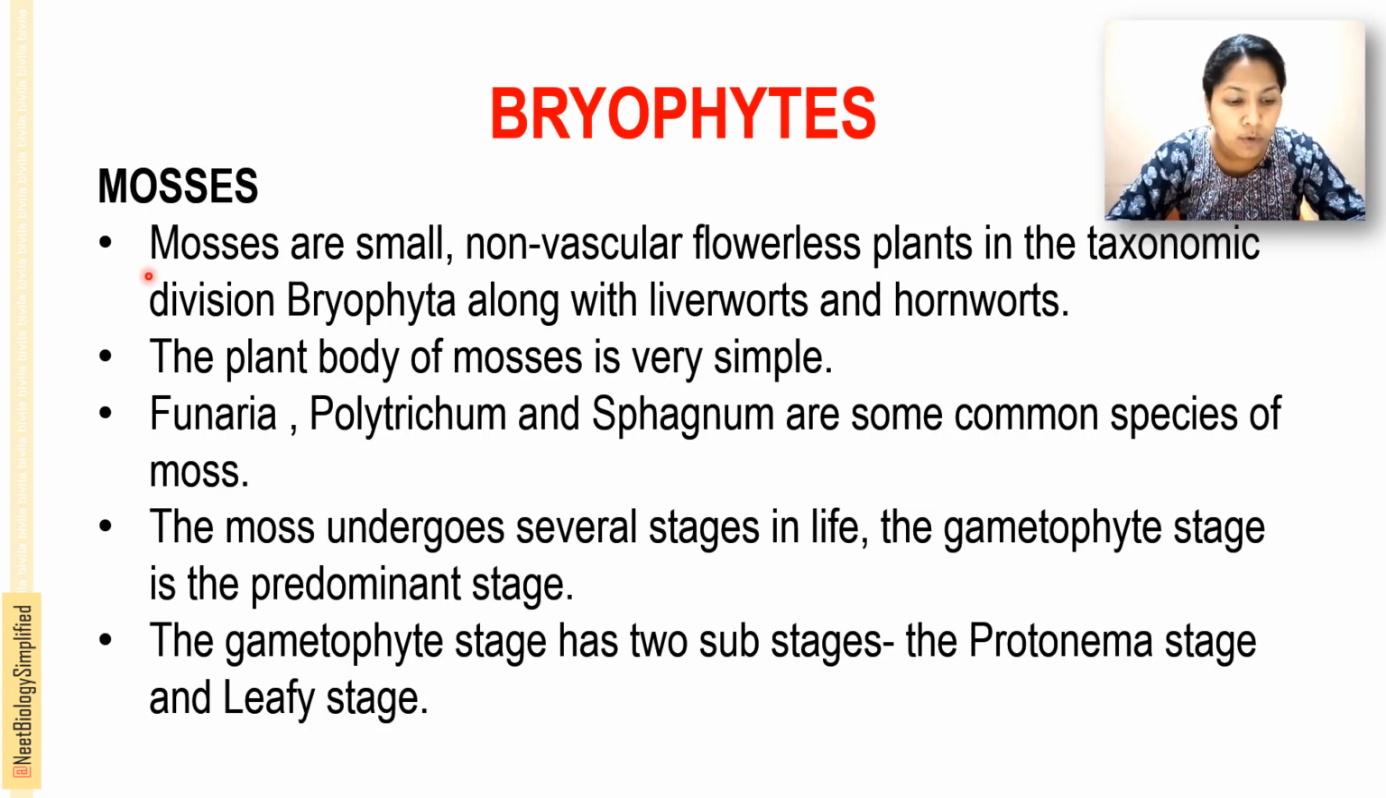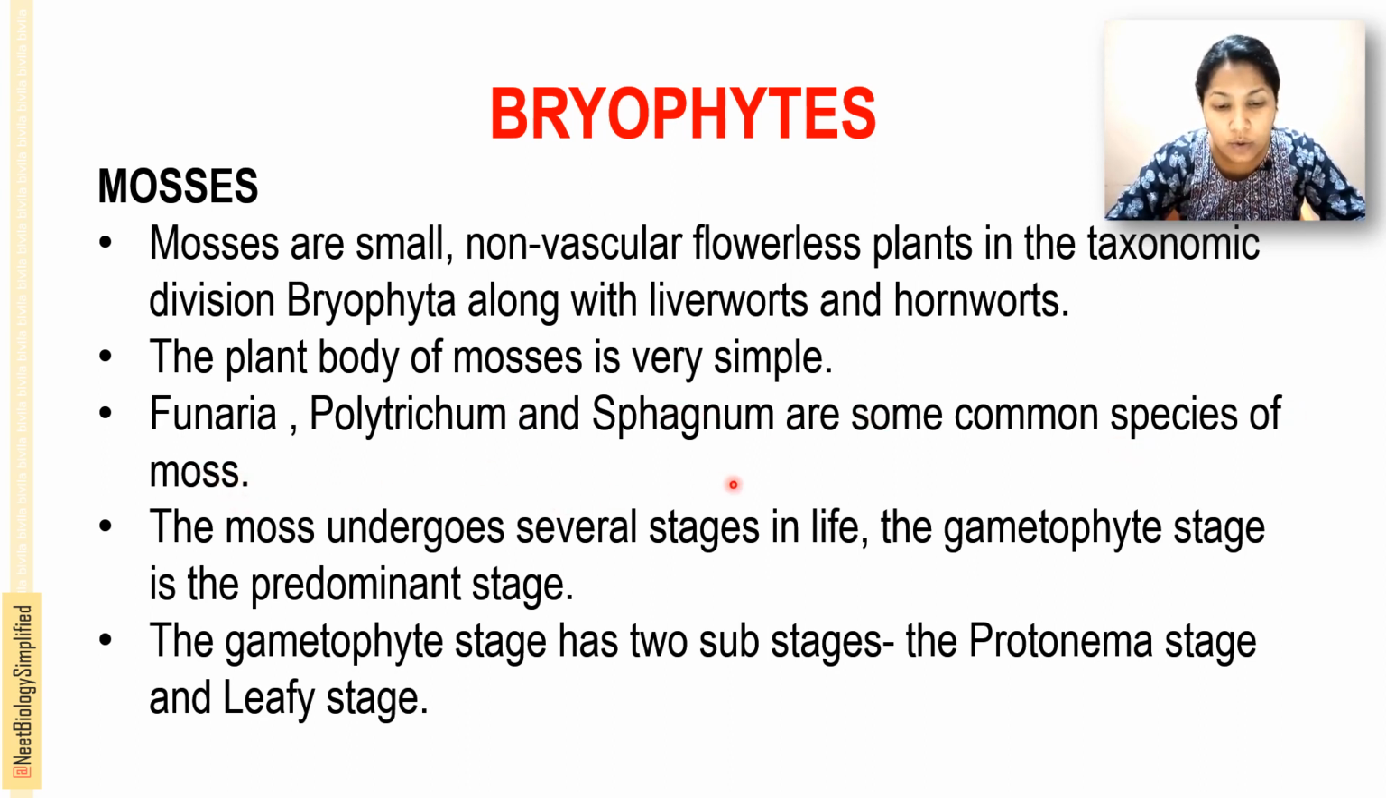Then comes the mosses. Mosses are small, non-vascular, flowerless plants in taxonomic division Bryophyta along with the liverworts and hornworts. That means the liverworts and hornworts are one group, and another example of the bryophytes is the mosses. The plant body of the mosses is very simple. Examples of moss are Funaria, Polytrichum and Sphagnum.